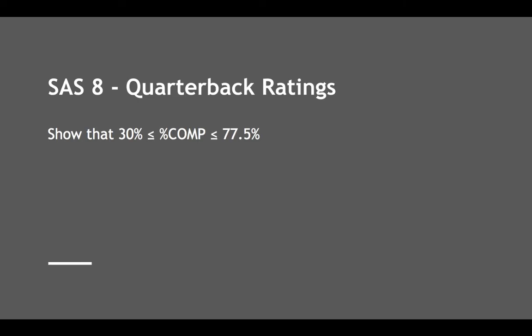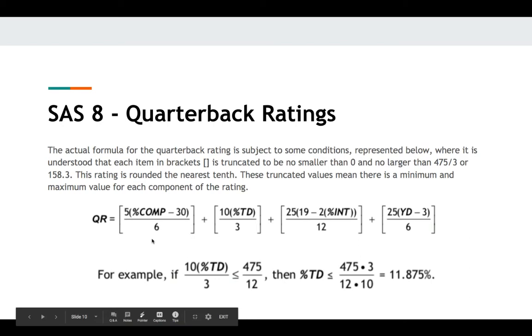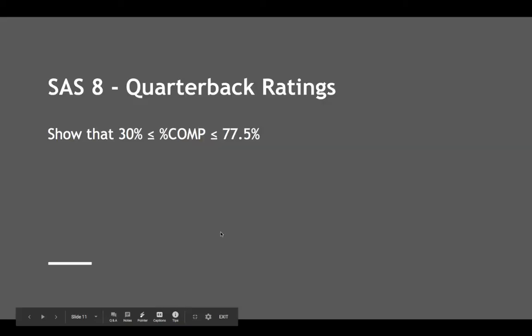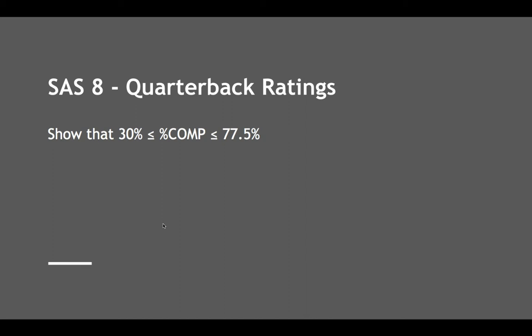We're going to show that 30% is less than or equal to the percentage of completions, and that it's less than or equal to 77.5%. So we're talking about right here. Is that right? Yeah, completions. That's correct. 5/6 times the percentage of completions minus 30 is greater than or equal to 0, and less than or equal to, let's see, what did it say, 77.5.